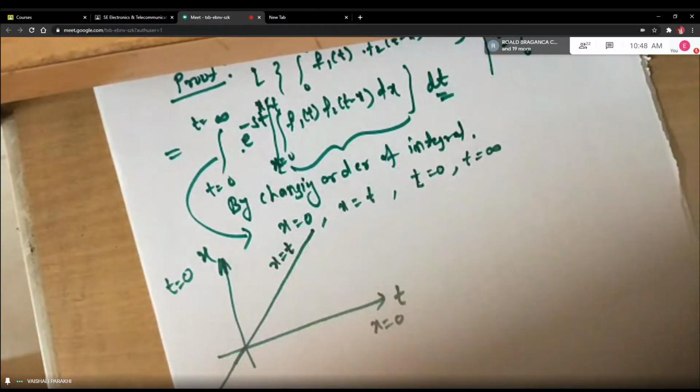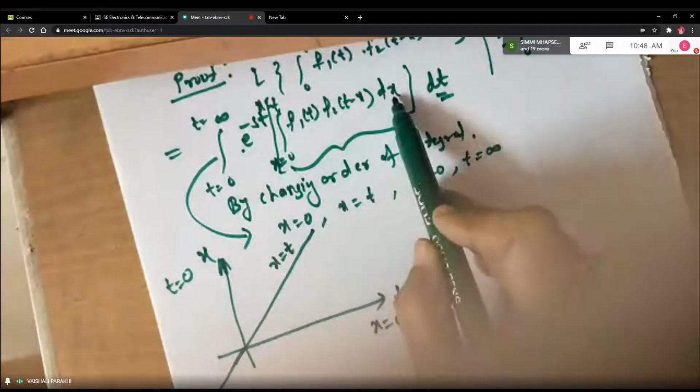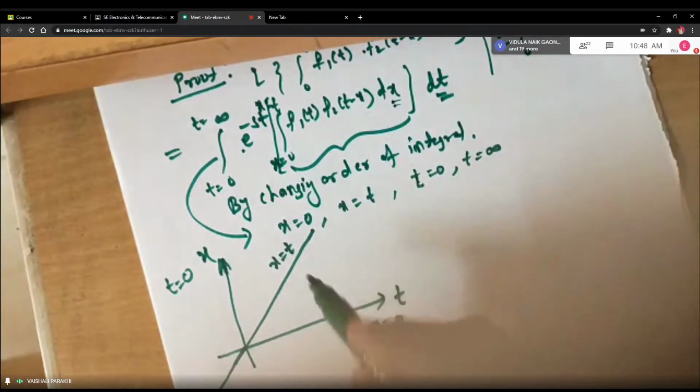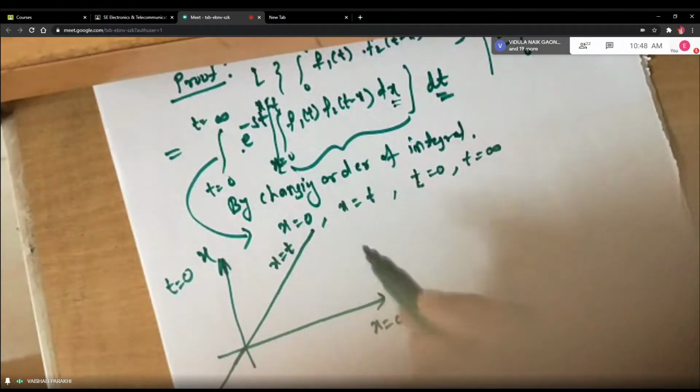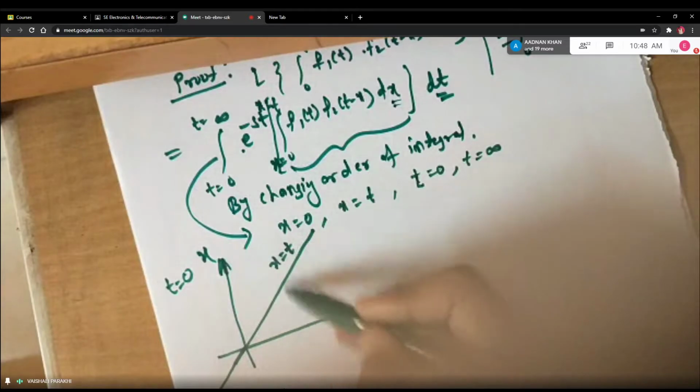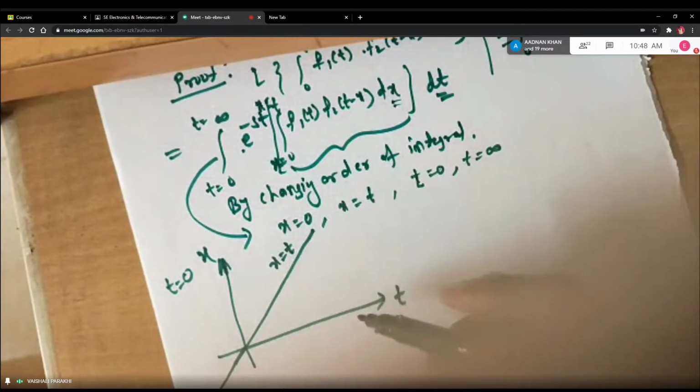Okay. Now we have to show the region of integration. To show the region of integration, see, the innermost integral is with respect to x. So your strips should be parallel to the x-axis. Everything you have done already in second semester.